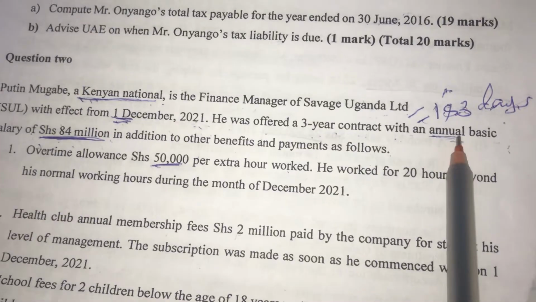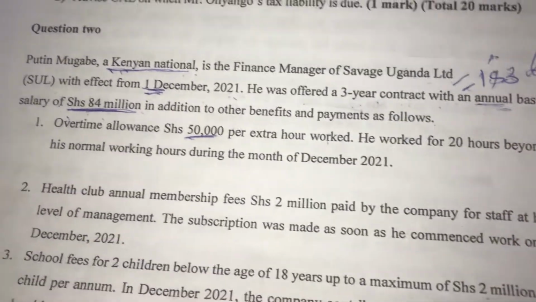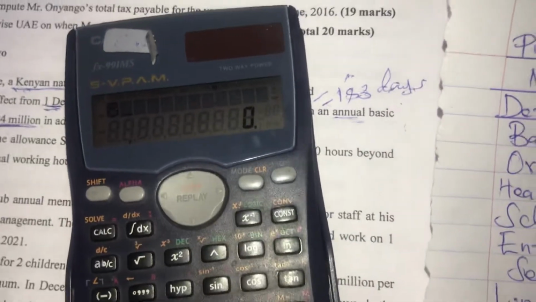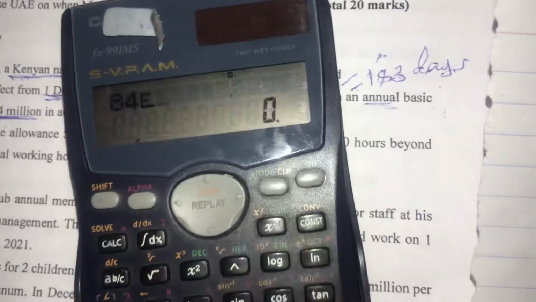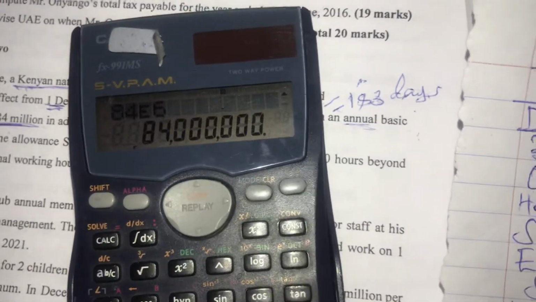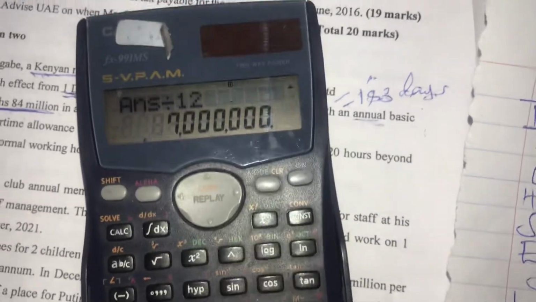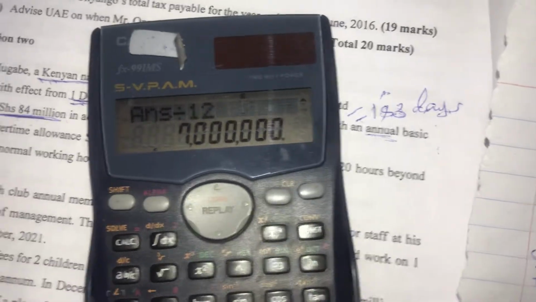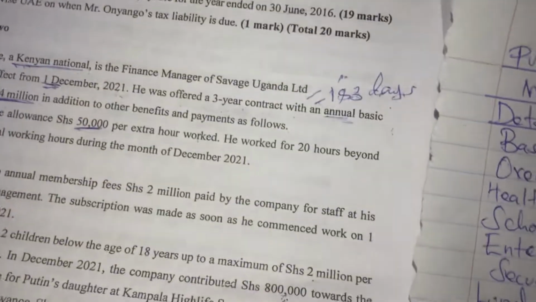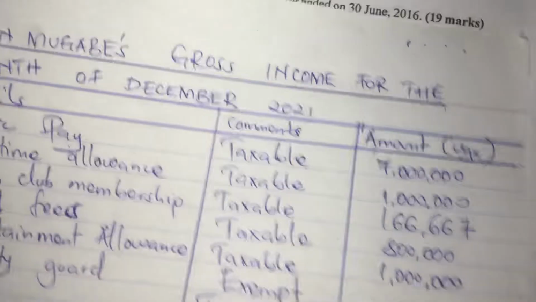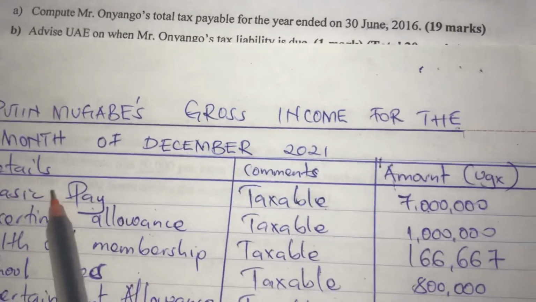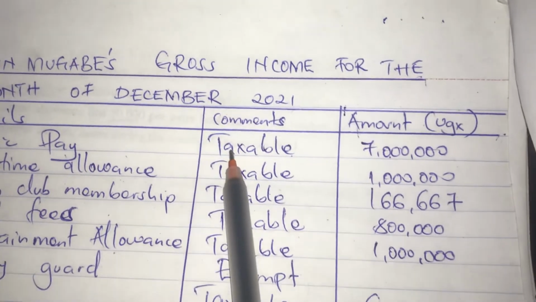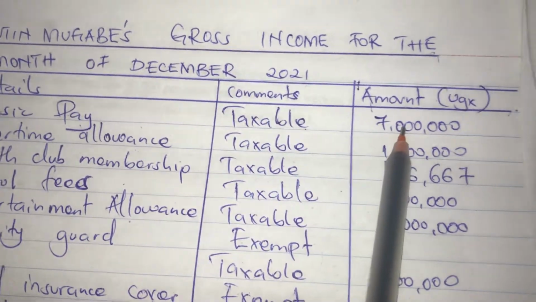So in order for us to get the monthly salary, we get the 84 million divided by 12, which is 7 million. So the basic pay for December is 7 million and basic pay is taxable. So the detail is basic pay, the comment is taxable, then 7 million.